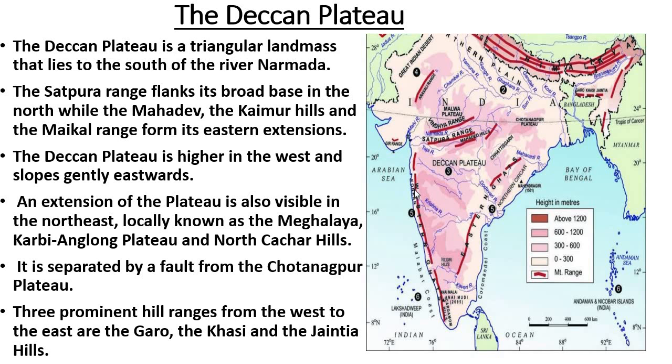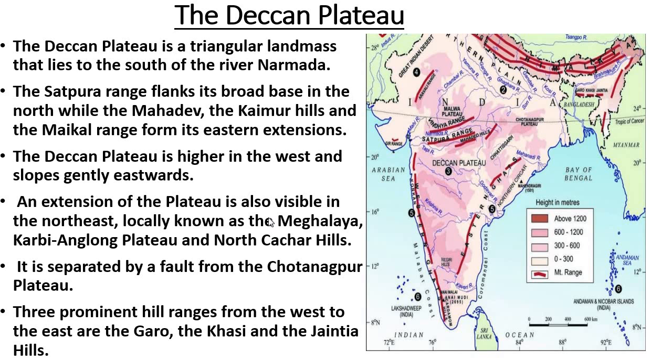Then the slope will be from west to east. That is why the important rivers Kaveri, Krishna, Godavari, Mahanadi flow from western side to eastern side, from Western Ghat to Eastern Ghats, and after making a delta, this water goes to the Bay of Bengal.